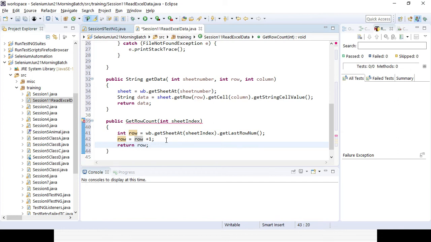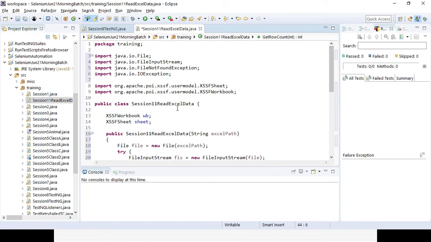Okay, so definitely it is returning something. So I also need to declare the return type of the row: integer. So here in the method you can set the return type. I think you can see all is green now. Okay, so that's how I can read the data from the Excel sheet.